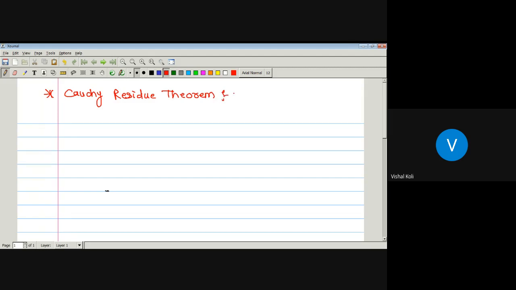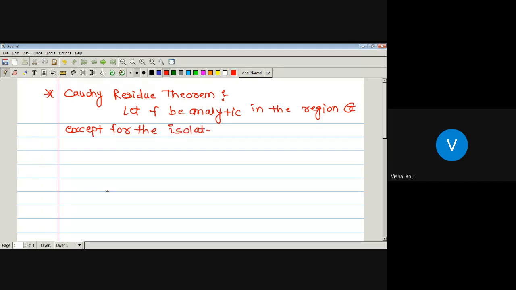So the statement is: let f be analytic in the region capital G, except for the isolated singularities a1, a2, up to am.